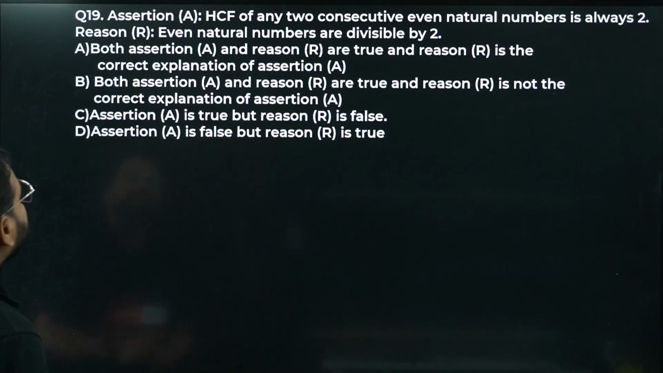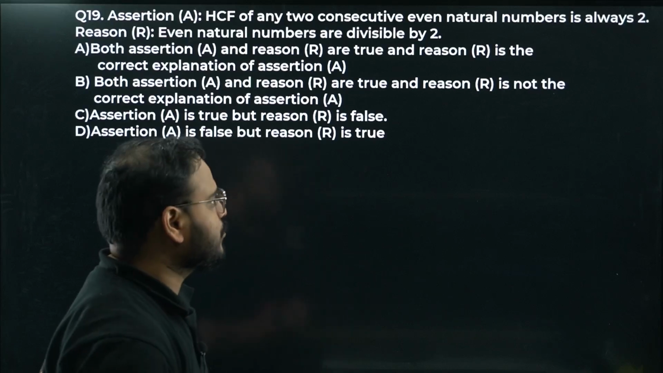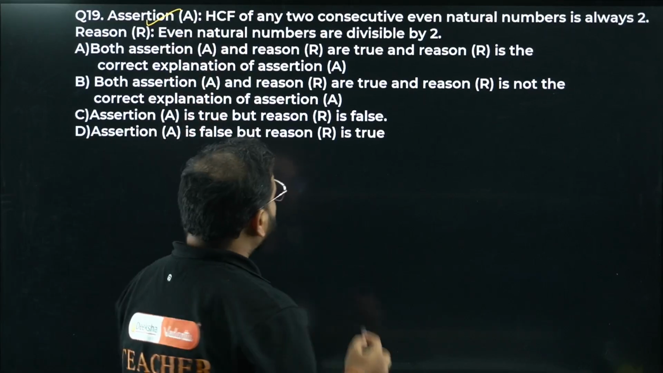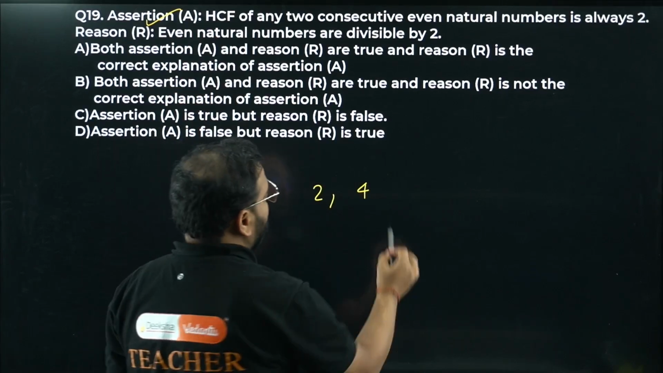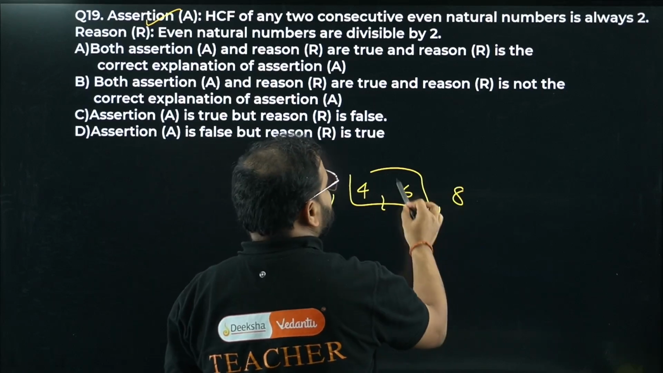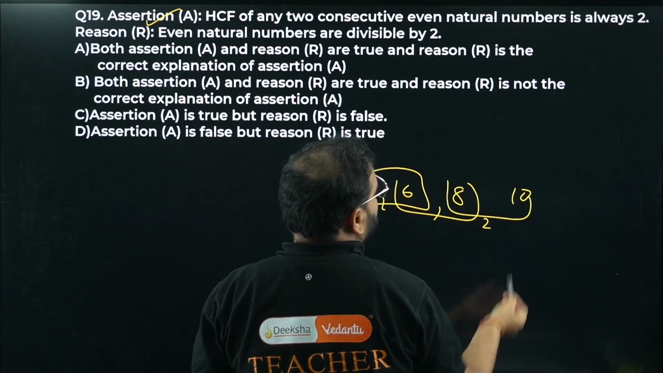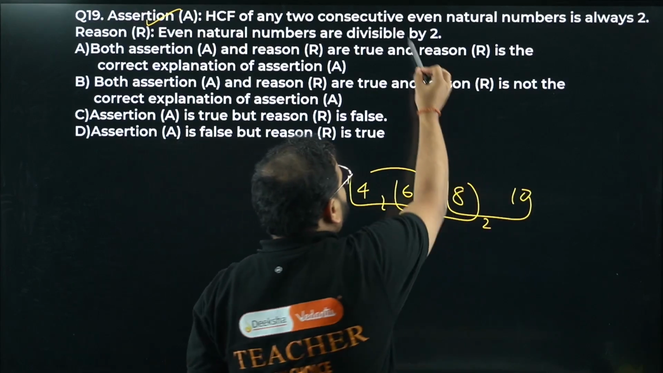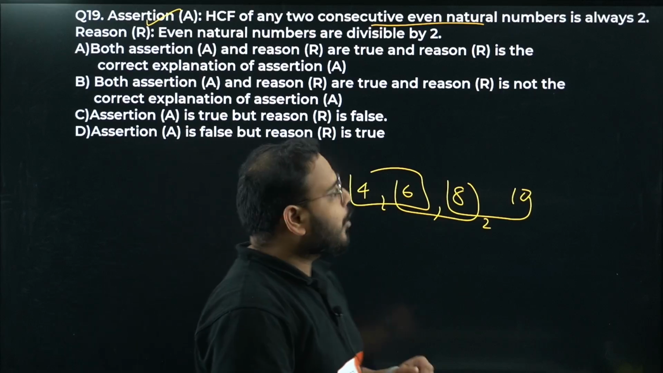19th problem. Assertion is given as HCF of any two consecutive even natural number is always 2. Correct. Right? No? Check this out. 2 and 4. What does that say, bacha? 2 only, sir. 4 and 6. Again 2 only. 6 and 8. Again 2 only. 8 and 10. Again 2 only. Every time you take any consecutive even natural number, what does that say, bacha? Always 2.